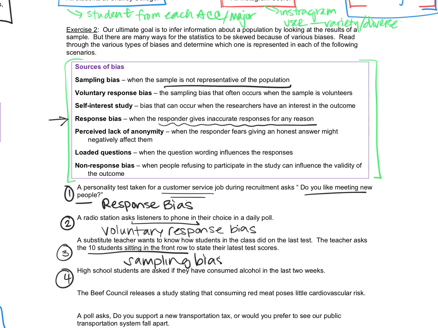For number 4, high school students are asked if they have consumed alcohol in the last 2 weeks. So for that one, one of the main things that pops out to me would be the perceived lack of anonymity, because the responder fears giving an honest answer because it will negatively affect them. High schoolers are 18 and under. So in our country, you have to be 21 in order to drink alcohol. So you can see that there might be some fear in giving that honest answer. So that would be a perceived lack of anonymity.